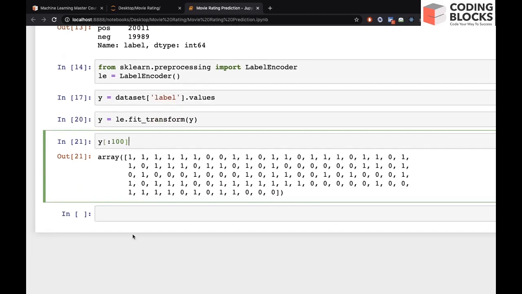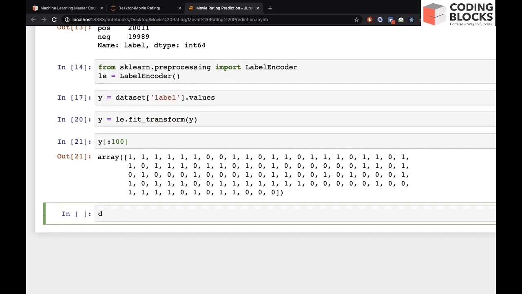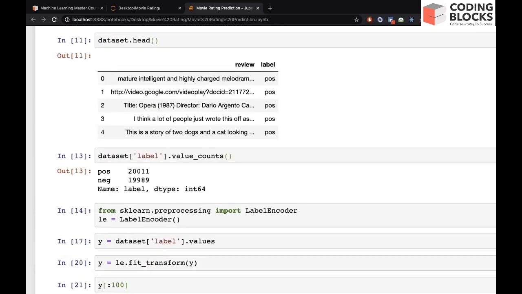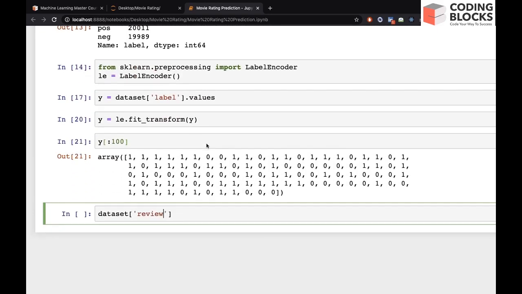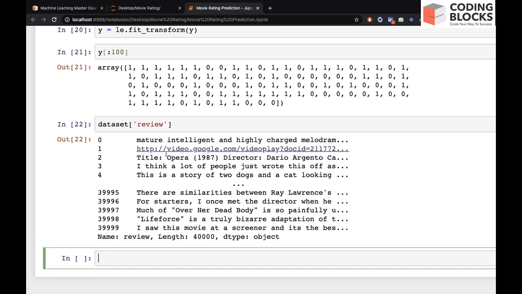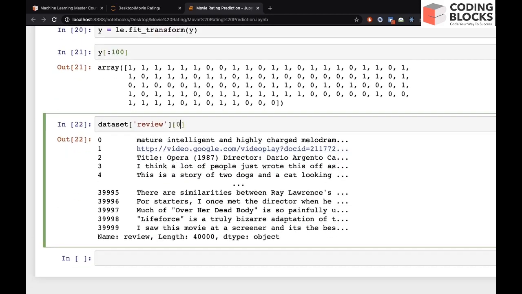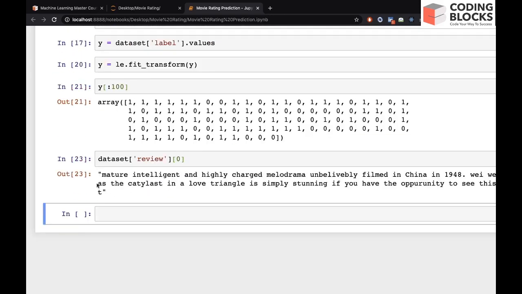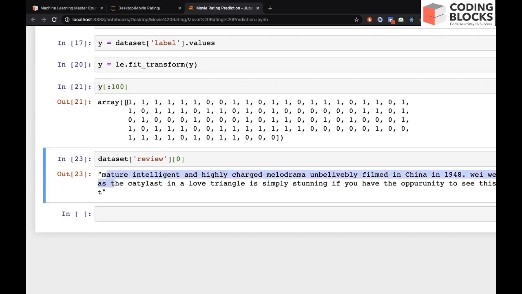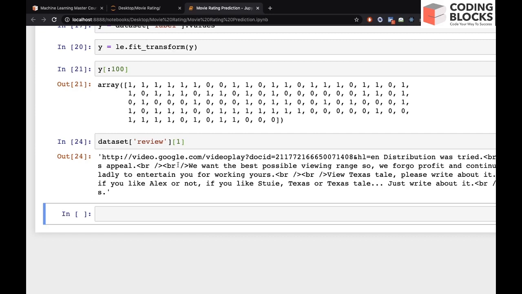Now let's deal with text data. If you take the review column, you will get all the reviews. This is your first review, which is actually positive. This is your second review. We have to pre-process this data.